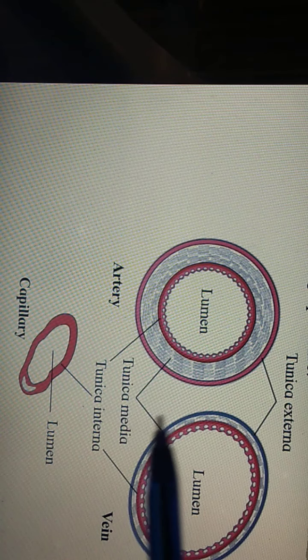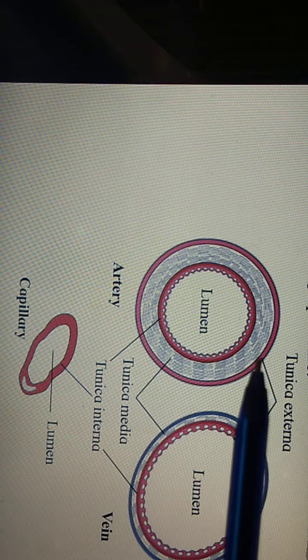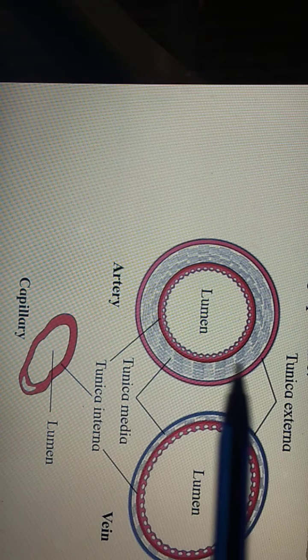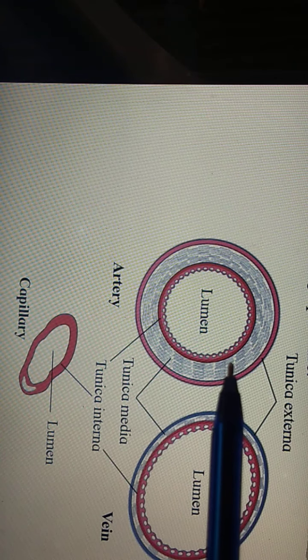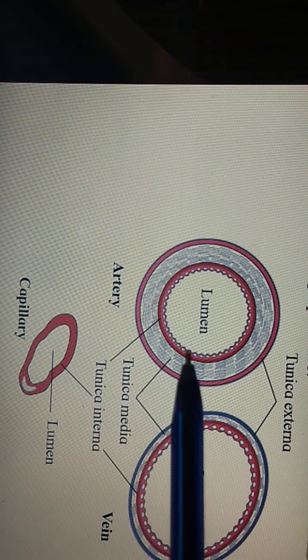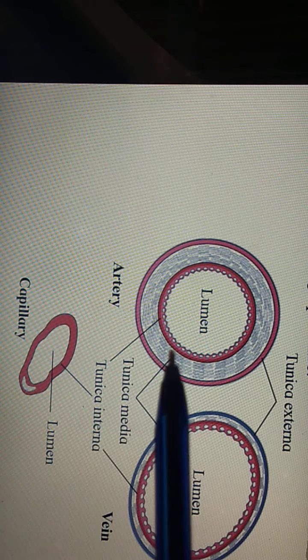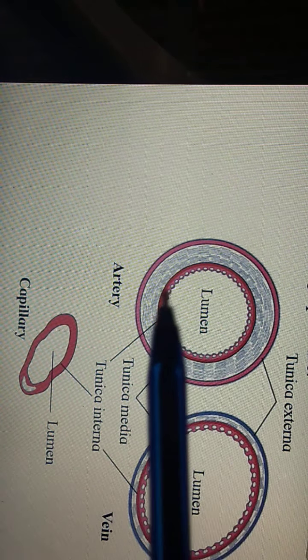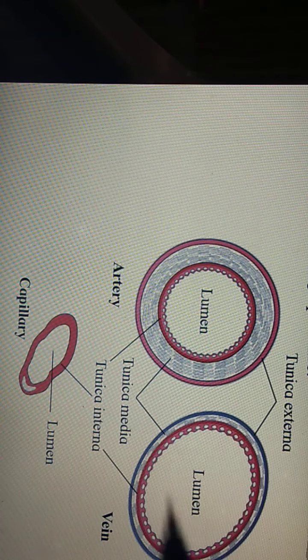Next, if you observe the outermost layer, tunica externa, it is tough, thick, outermost, formed by collagen fiber. The middle one, tunica media, is muscular and formed by elastic fibers. And innermost, tunica interna, is formed with the help of a single layer of flat epithelial cells.